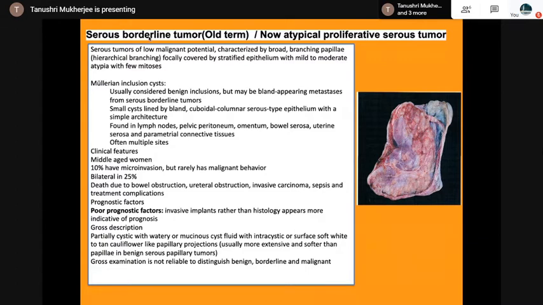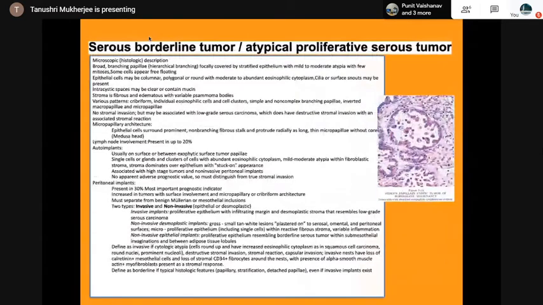Grossly partially cystic with watery fluid, with intracystic or surface soft white to tan cauliflower-like papillary projections. Microscopically, as I told, filled with papillae, but there is no stromal invasion. And it could have a medusa head-like appearance; lymph node involvement is present in up to 20%.